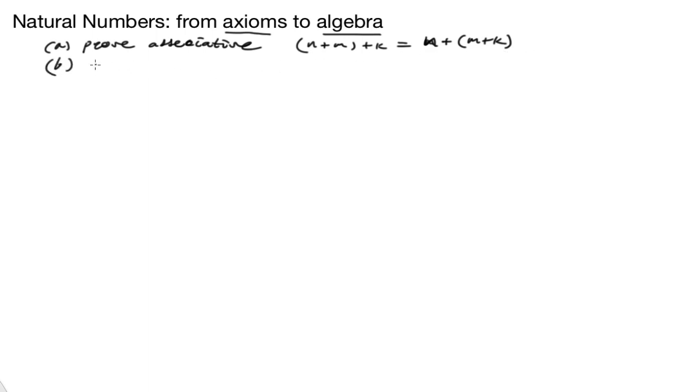The next thing we're going to do, of course, is also prove the commutative property. That is that n plus m is equal to m plus n. Okay, so these are very familiar, and again, so let's back up even more. These are the two major goals that we're going to finish our video with.